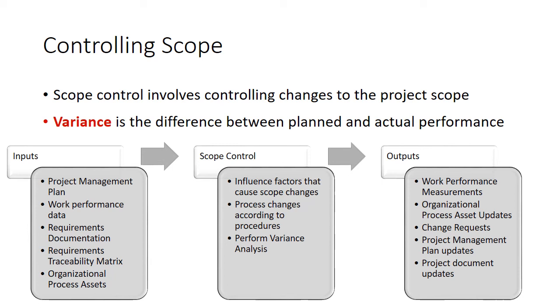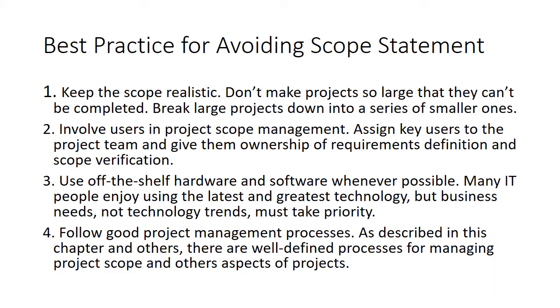Controlling the scope. So inputs are here: project management plan, work performance data, requirement documentation. In scope control, we have influence factors that cause scope changes. Output, we have work performance measurements, organizational process updates, change requests. So the term variance means the difference between what we planned and what we actually did, the actual performance. That shows the differences.